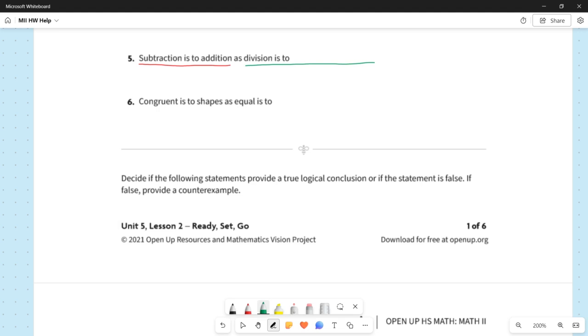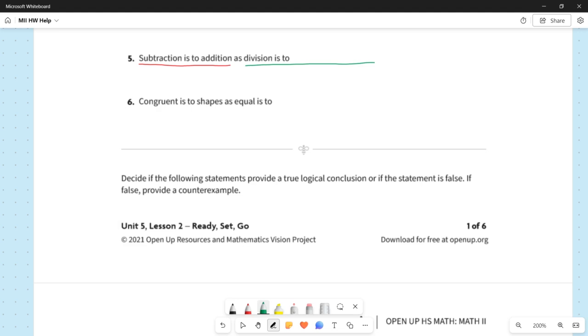All right, well, what is the relationship between subtraction and addition? And I think most of us are pretty comfortable with the idea that subtraction and addition are inverse operations. Okay, they undo each other. If you have x plus 6 and you want to get x by itself, you subtract 6 because you want to get rid of plus 6, so you get rid of it by subtracting.